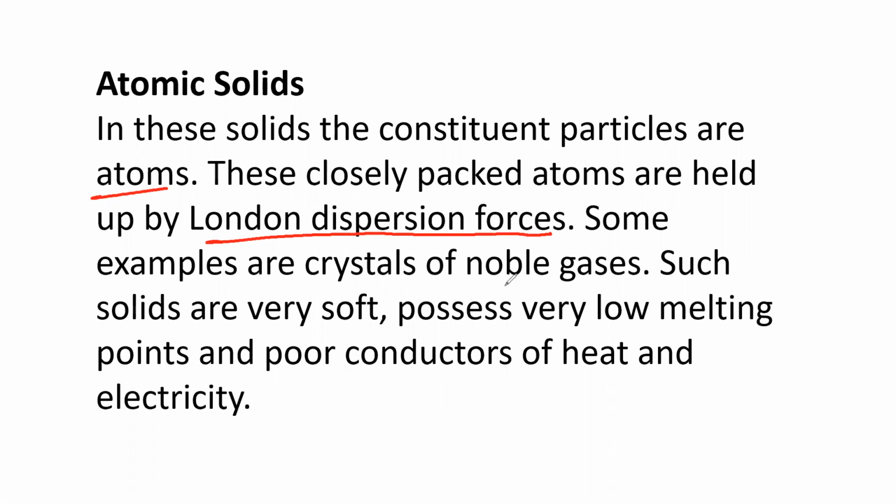Some examples are crystals of noble gases. You know, noble gases are monoatomic and they are held together by means of London dispersion forces, which are of very, very small intensity. Easily we can break that force. Such solids are very soft, possess very low melting point, and are poor conductors of heat and electricity. So this is a very, very important point. Atomic solids have a very low melting point, are poor conductors of heat and electricity, and are very soft in nature.